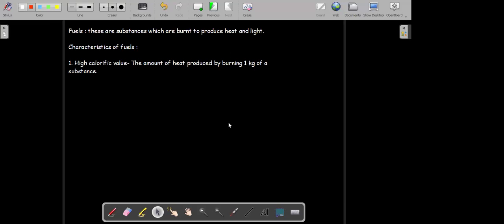Okay, can you think? Suppose I give you 1 kilogram of wood and I want you to cook food for the whole day. Is it possible to cook food for the whole day by burning just 1 kilogram of wood?